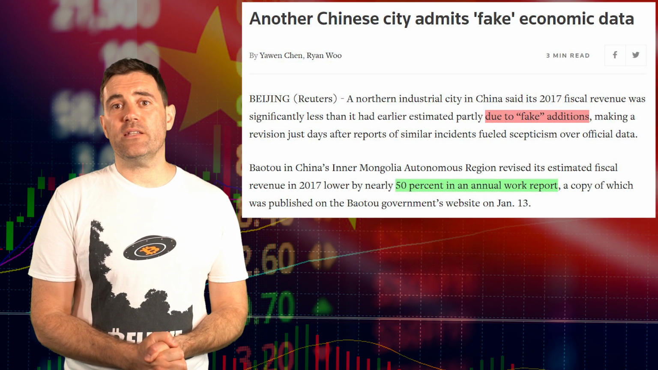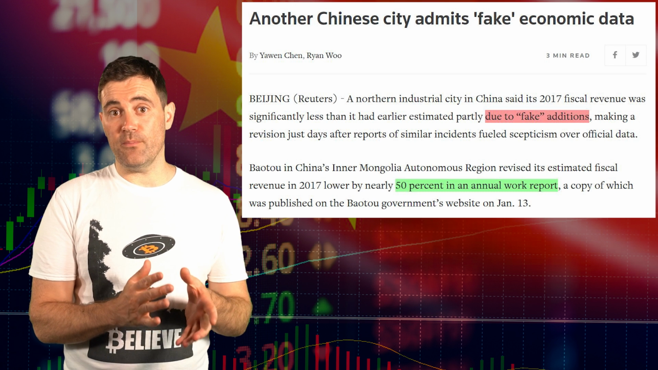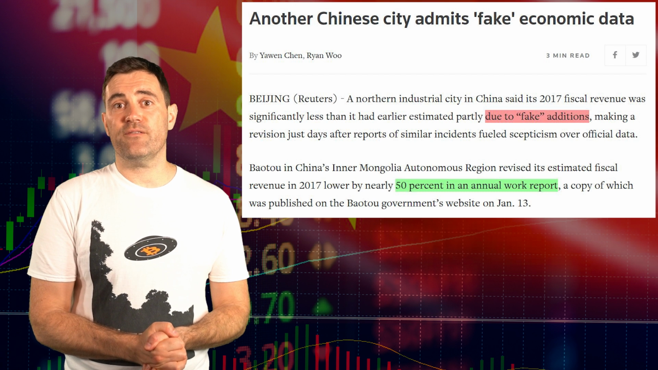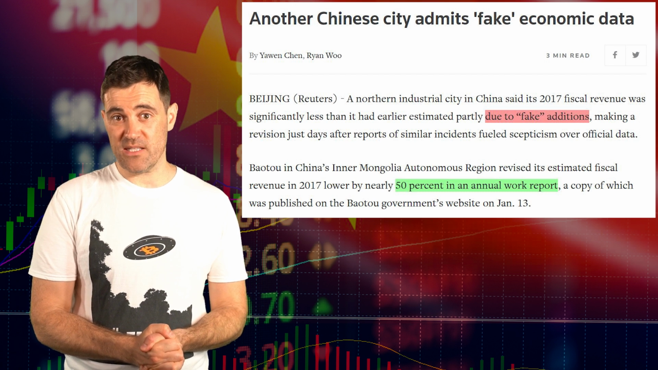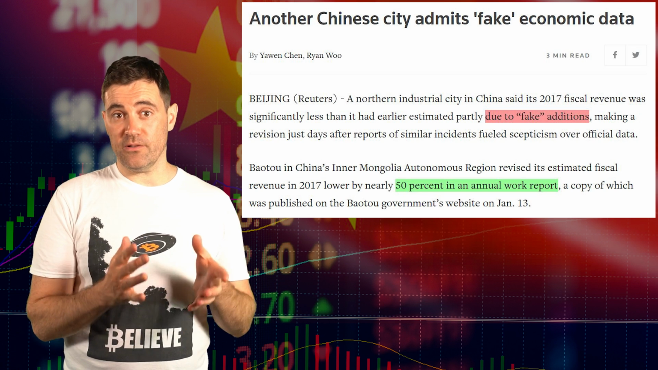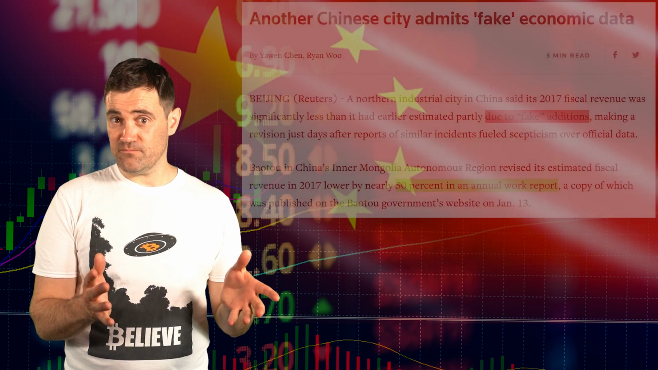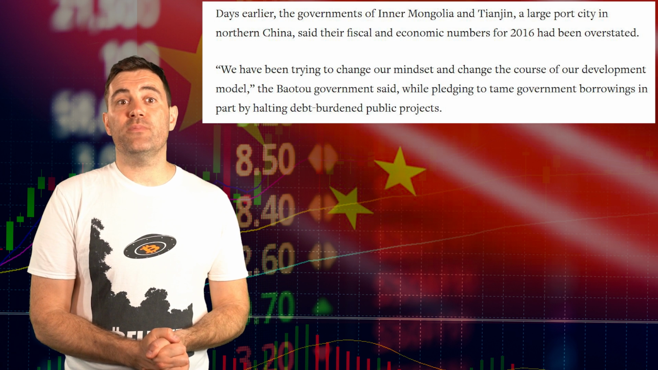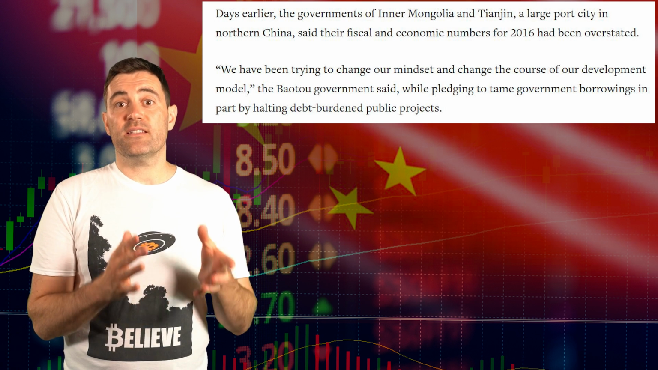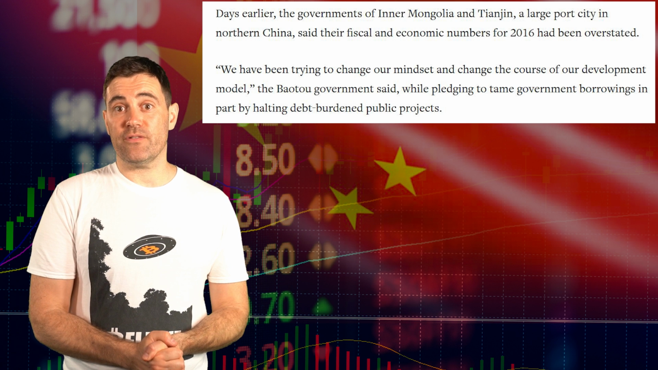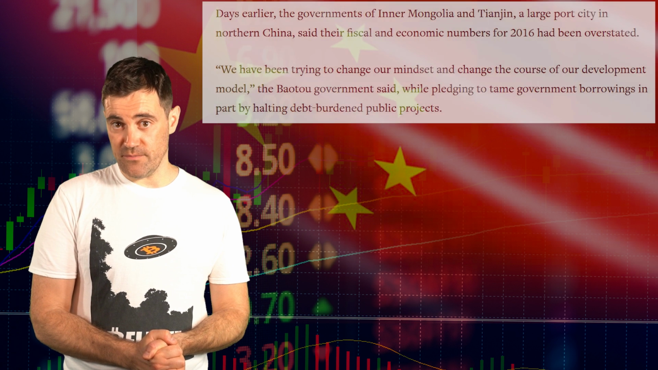In the past, officials have been caught submitting fake data. Back in 2017, the industrial city of Baotou in China's Inner Mongolia revised its estimated fiscal revenue down by 50%. Yup, it was double the number expected. How crazy is that? They said in their report that this was down to factors including, quote, fake additions. It wasn't the only region, though. Days earlier, the governments of Inner Mongolia and Tianjin said their fiscal and economic numbers for 2016 had been overstated.